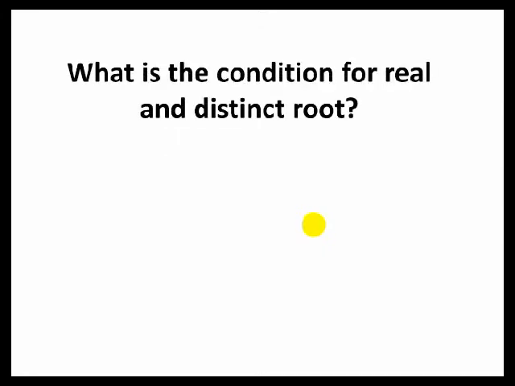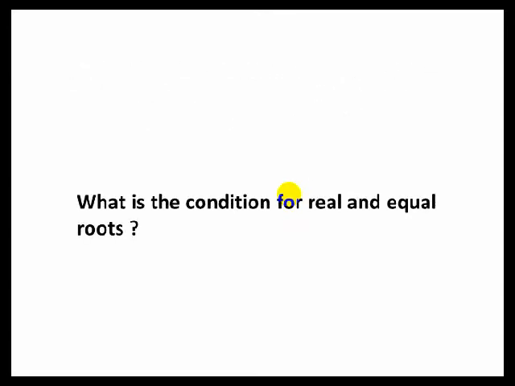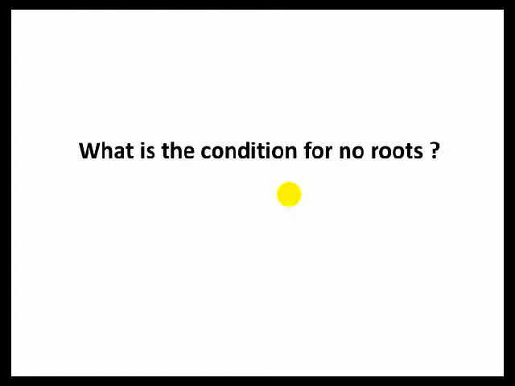Dear friends, can you tell me then what is the condition for the real and distinct roots? Yes, if d is greater than 0, the equation has real and distinct roots. Can you tell me then what is the condition for real and equal roots? Yes, if d is equal to 0, then the equation has real and equal roots. What is the condition for no roots then? If discriminant is less than 0, that is, if discriminant is negative, then equation has no root. It means it has no solution.